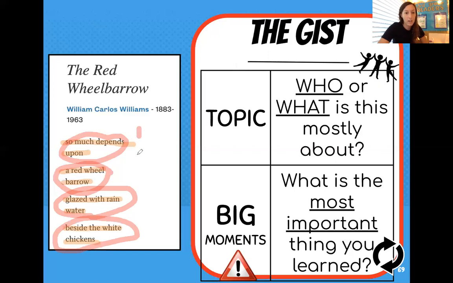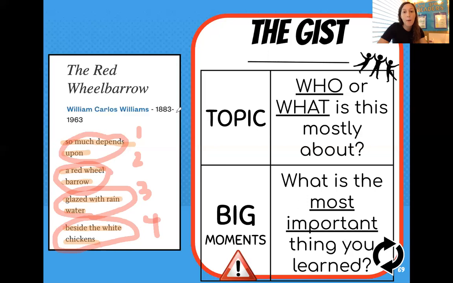So we have 1, 2, 3, 4 stanzas, or 4 groups of lines, and each stanza has 2 lines. Each group of 2 is a stanza. Now that we've had a chance to read the poem, we've talked about the different parts of the poem, we want to think about what is the topic.